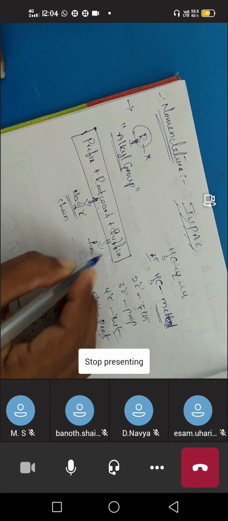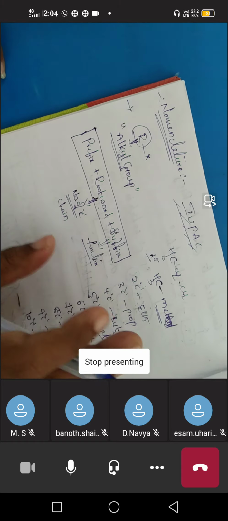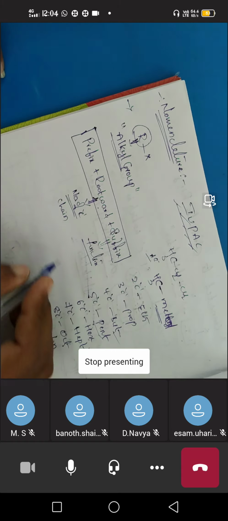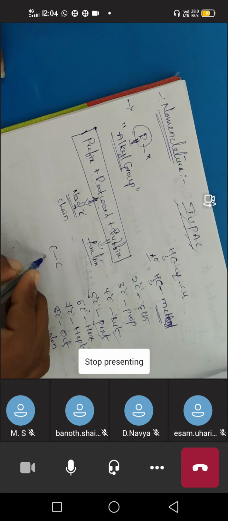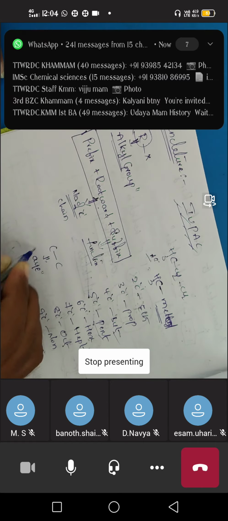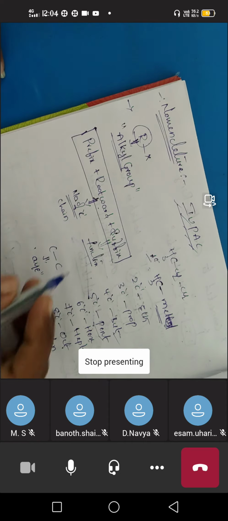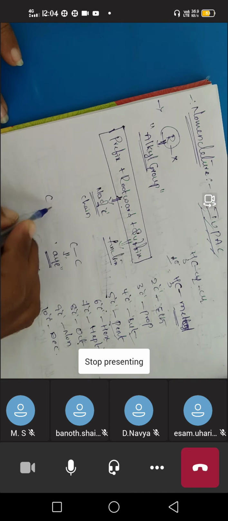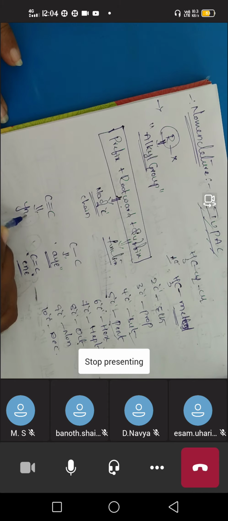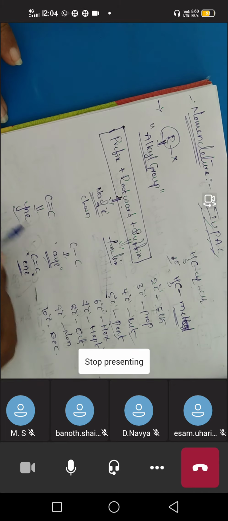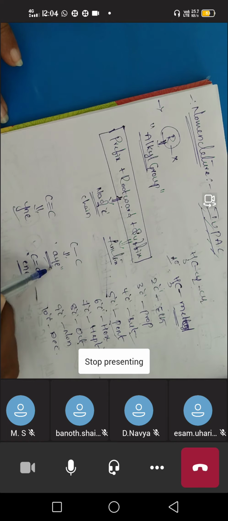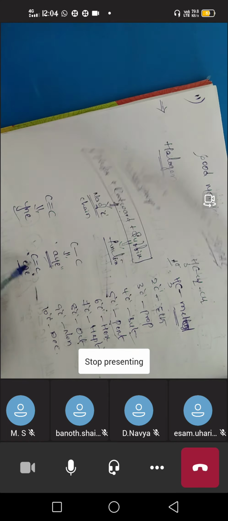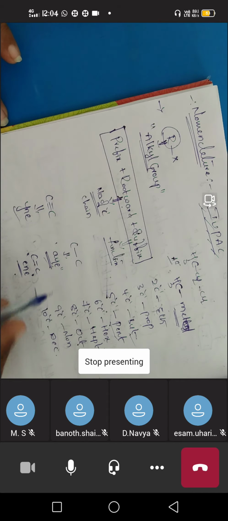It may be a functional group, or in the case of hydrocarbons, if the carbon-carbon bond is a single bond, we have to give the name ending with ane. If the carbon-carbon bond is a double bond, we have to call it ene, that means the name ends with ene. If the carbon-carbon bond is a triple bond, that is yne. So these are generally called suffixes. If they contain a single bond, we end the name with ane. If they contain a double bond, we end the name with ene.